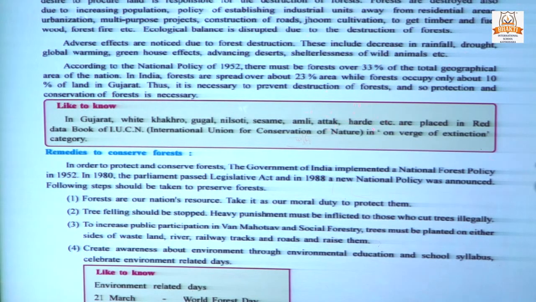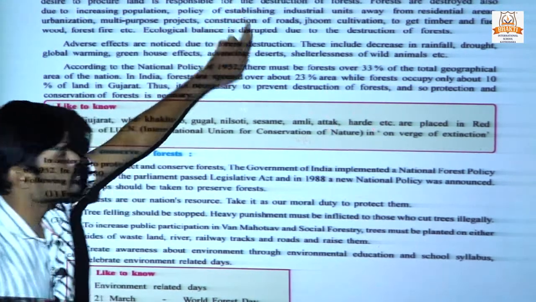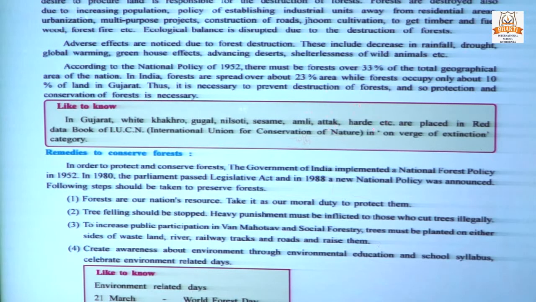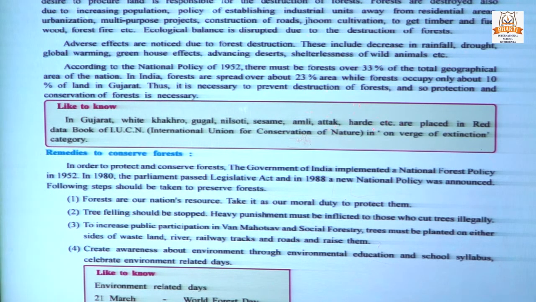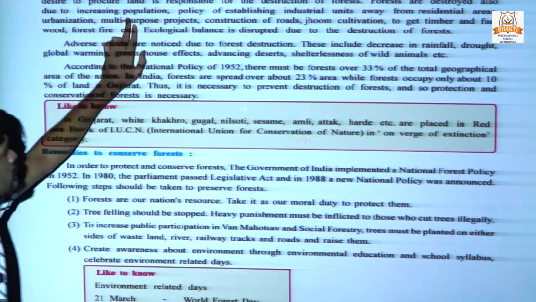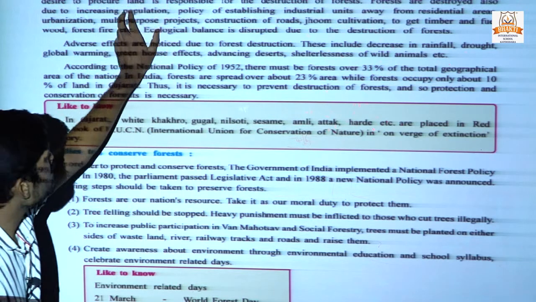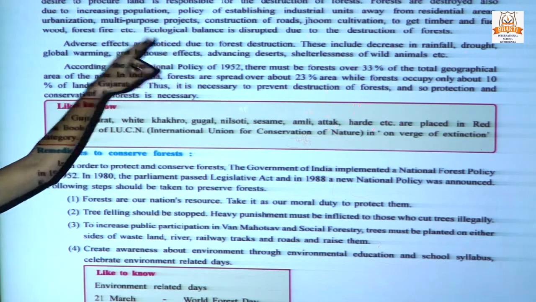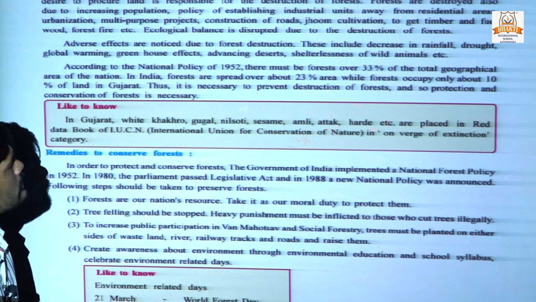Man's insatiable nature and desire to procure land is responsible for the destruction of forests. Getting land and making a house is necessary, but the insatiable nature is responsible for the destruction of forest. Forests are also destroyed due to the increasing population, which needs more houses to live in, resulting in the destruction of forest.